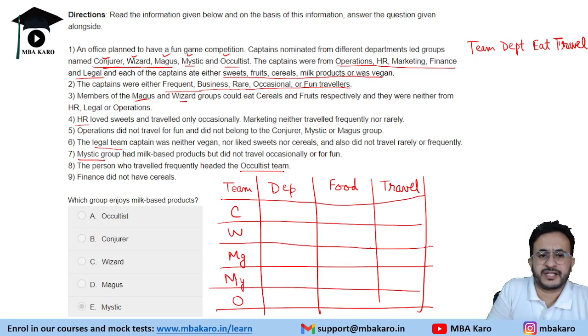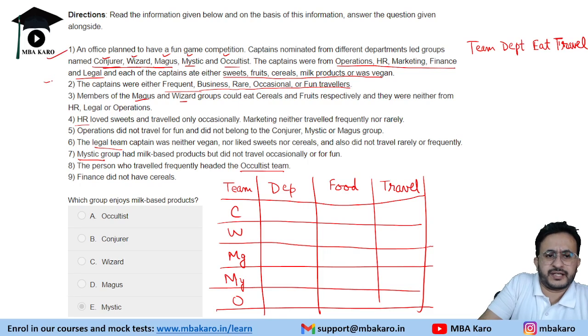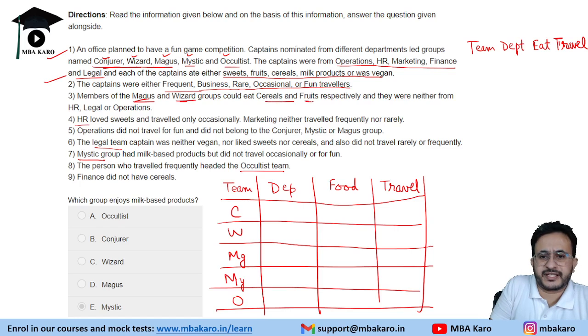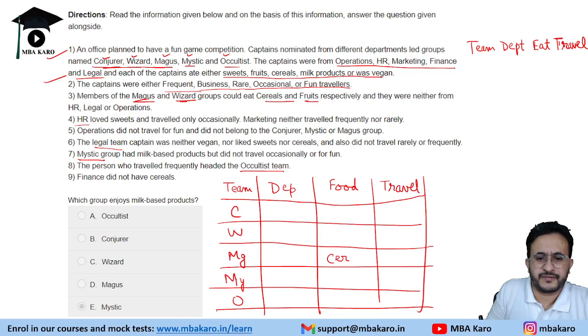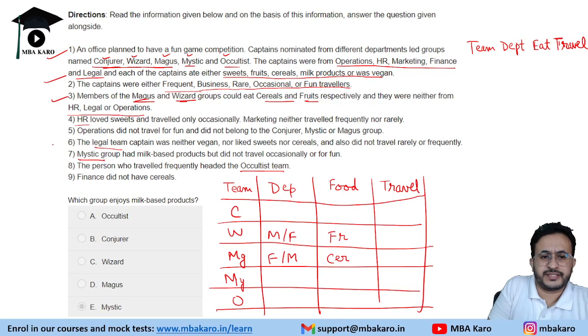And now we will start with the information that gives direct information, like these are already presented to us. This says members of the Magnus and Wizard groups could eat cereals and fruits respectively. Magnus eats cereals and Wizard eats fruits. And they were neither from HR, legal, or operations. So they are not from HR, legal, operations. So these two are from marketing and finance in any order. Okay, now we are done with this.